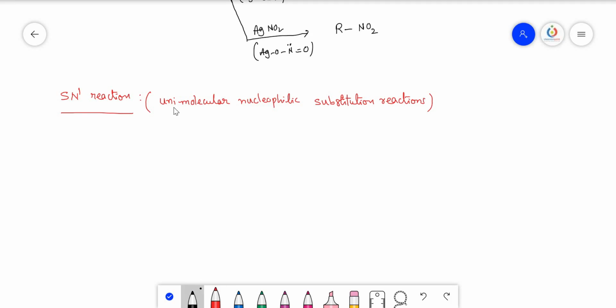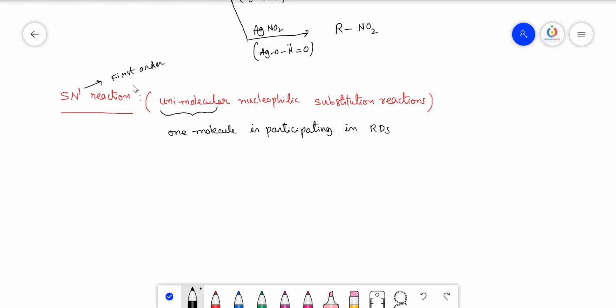As I just said, unimolecular means only one molecule is participating in the rate determining step. Since only one molecule is participating, the rate of the reaction depends on only a single molecule. So the order of the reaction is first order.